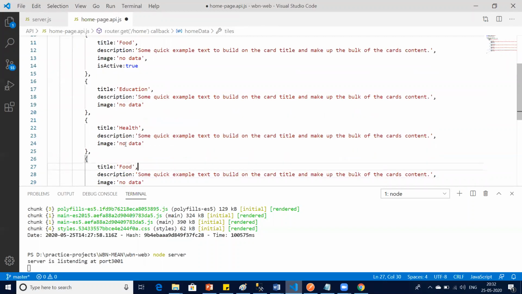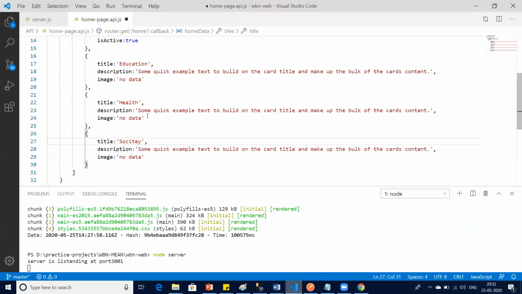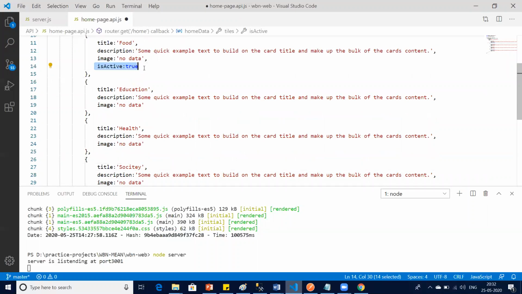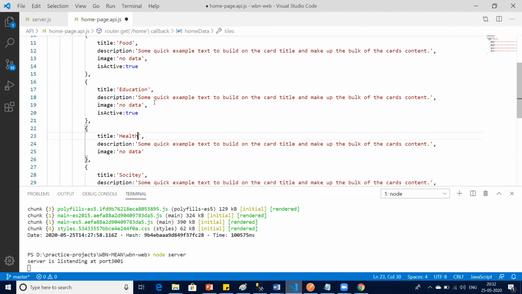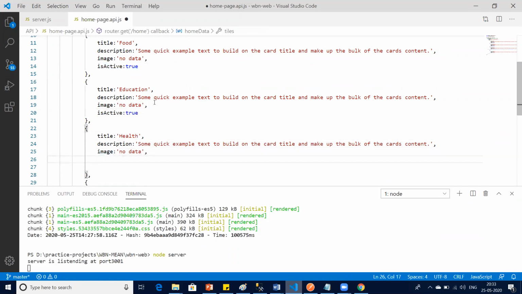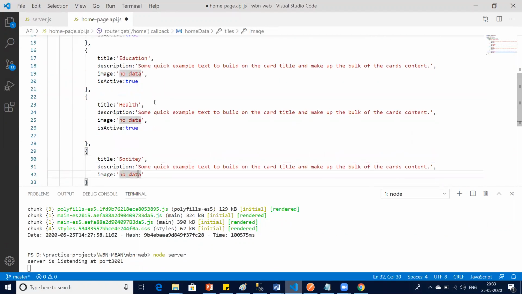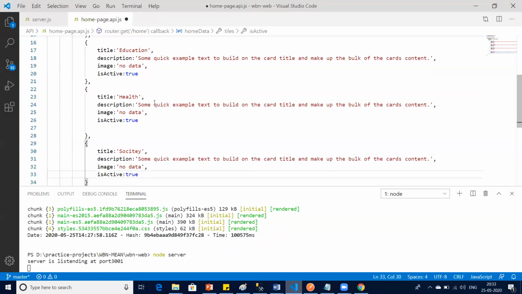Then health, no image. Then I say society, right? No image. I make this one true. True. True.